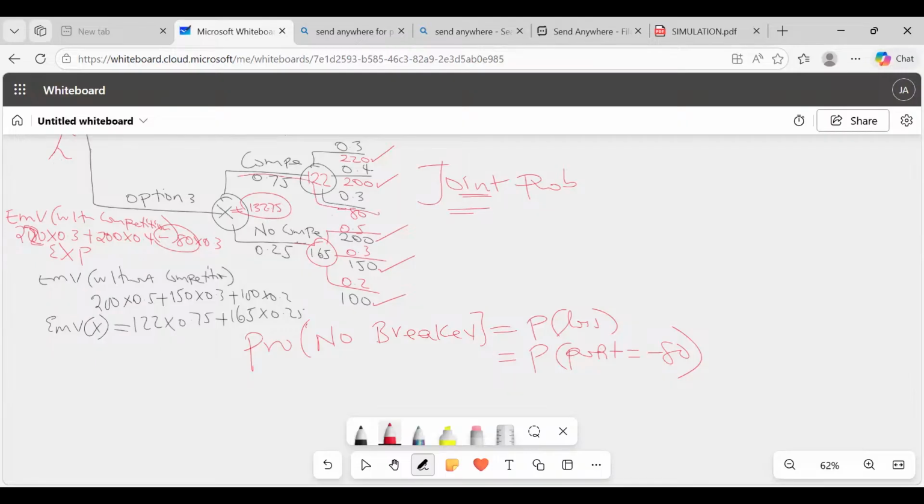Only 2. So we have here 0.75 times who? Times 0.3, yes. Because for you to get that profit of negative 80, you can see the rule you're using: first of all, competition, probability 0.75, and then the negative 80, 0.3, which gives us what figure? 0.225. Thank you so much. That one I'm so sure you would have gotten right. All the others are even above break even.